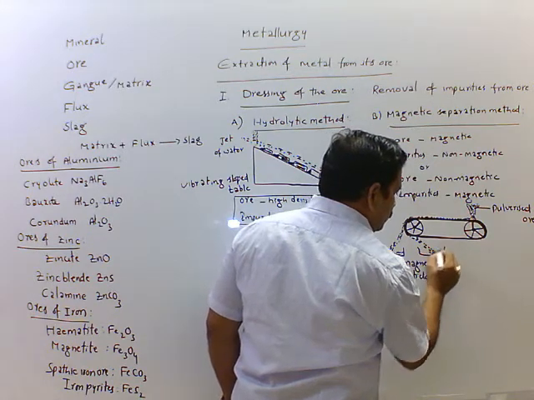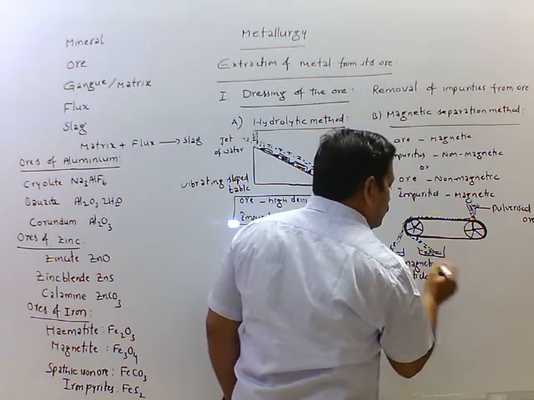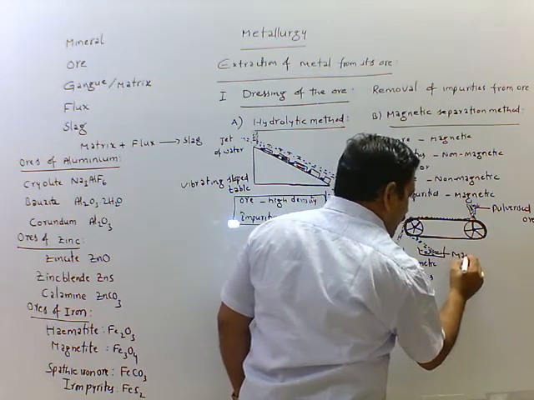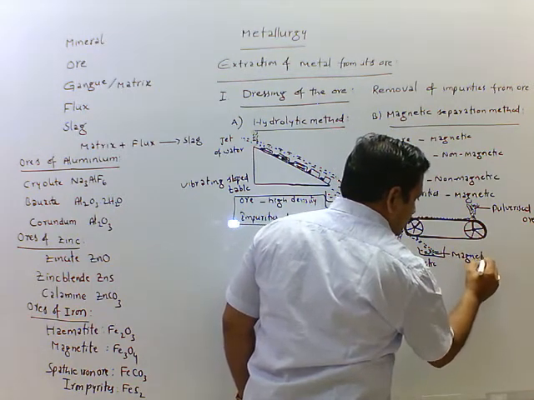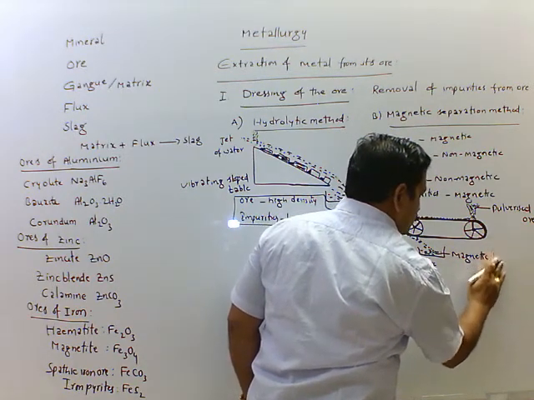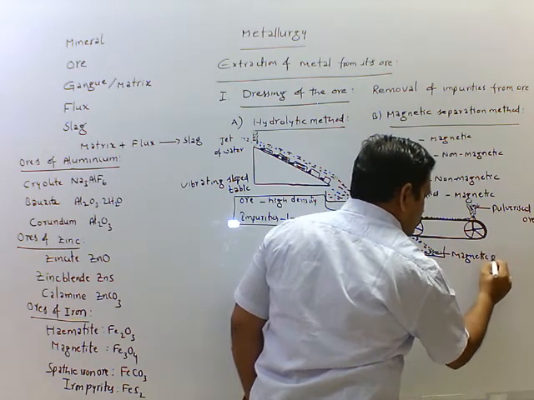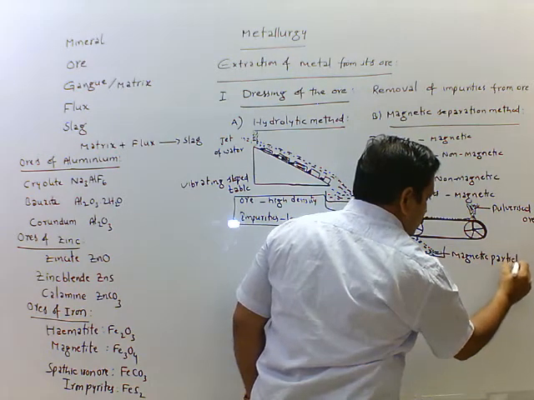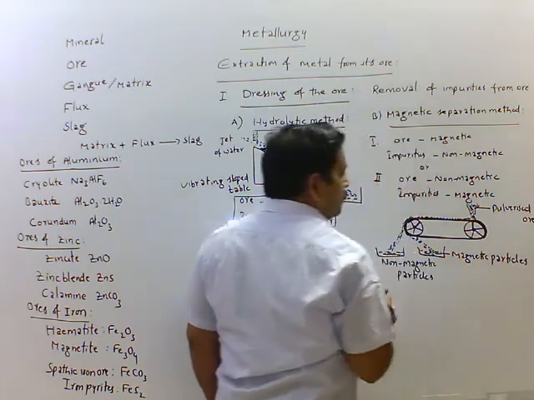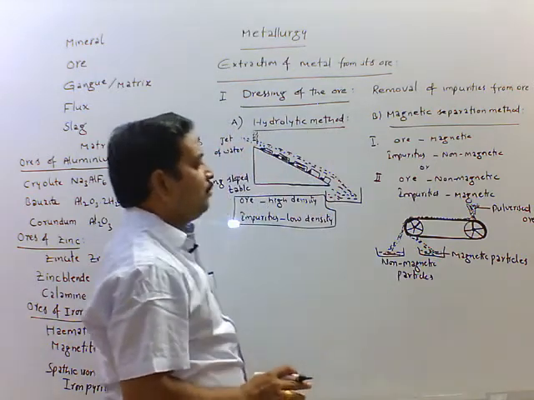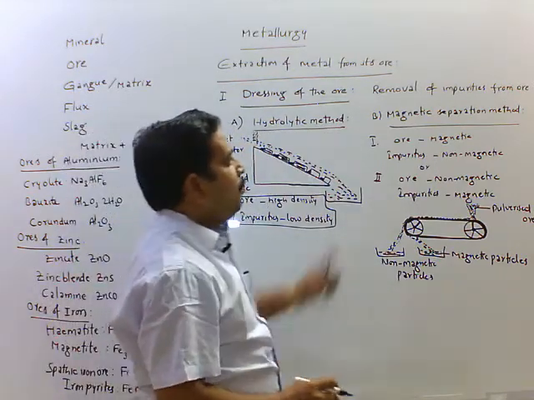Here we are collecting. These are magnetic particles. This method of separation is called the magnetic method.